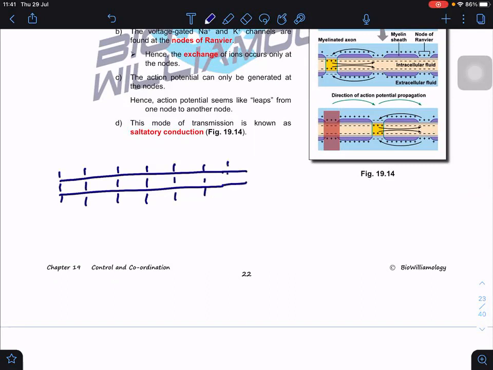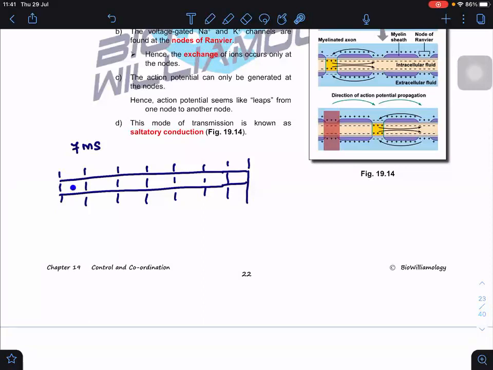Okay, follow. Now, without the myelin sheath, T equal to 1, T equal to 2, T equal to 3, the action potential is generated, T equal to 1, T equal to 2, T equal to 3, T equal to 4, T equal to 5, 6, 7. So they need 7 milliseconds, let's say, for example. Can you see that? Without myelin.